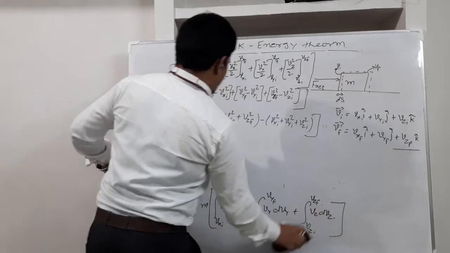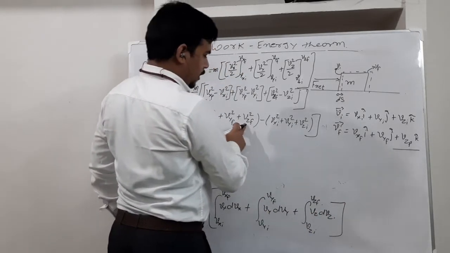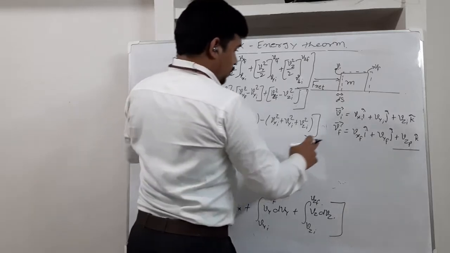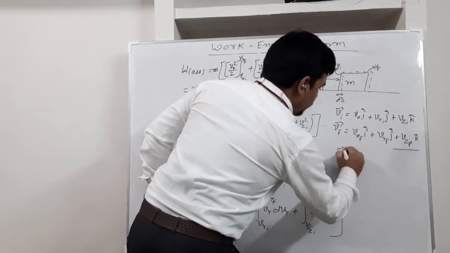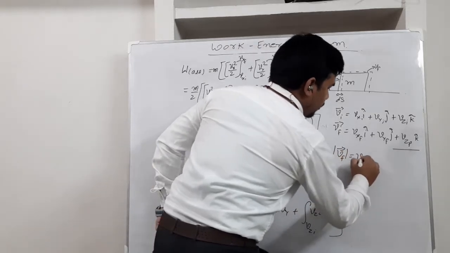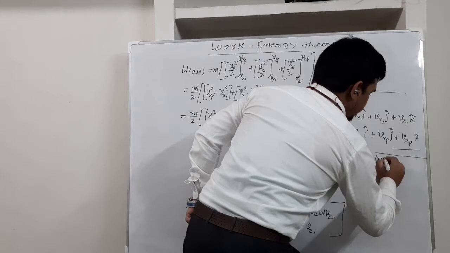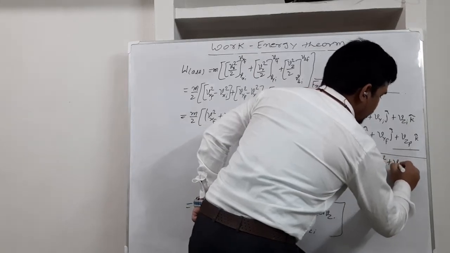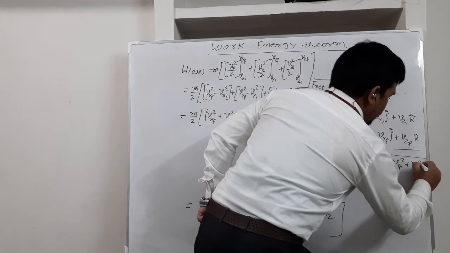Now you can see that this vx final square plus vy final square plus vz final square is nothing but the final speed square, because if you calculate the magnitude of V final, it is the final speed, and it gives the square root of vx final square plus vy final square plus vz final square.